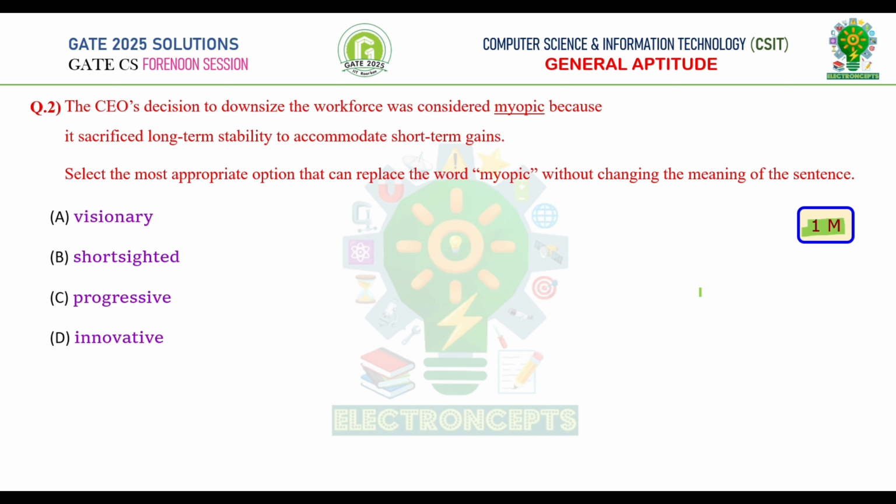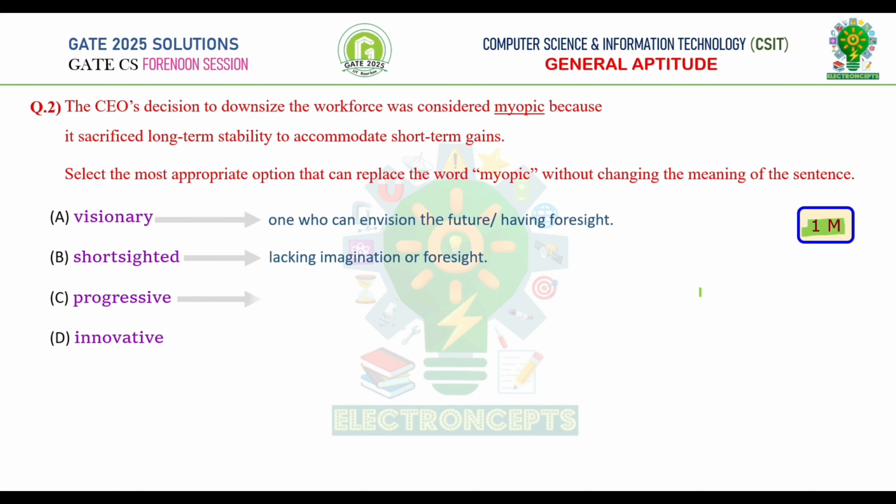Let's go through options and recall their meanings. Option A, visionary, which means one who can envision the future or one who is having foresight. Option B, short-sighted, which means lacking imagination or foresight. Option C, progressive, which means forward-thinking or favoring new ideas. Option D, innovative, which means using or showing new methods and ideas. The word myopic means short-sighted, therefore option B is correct.